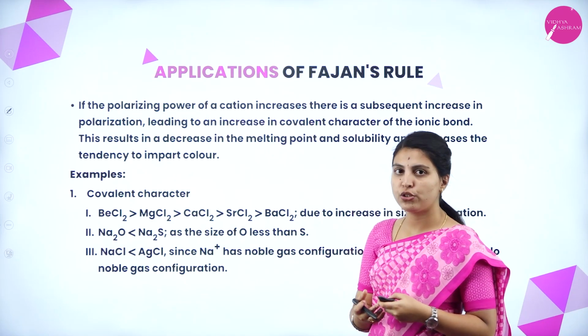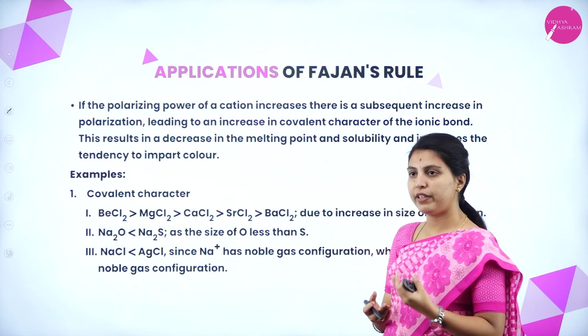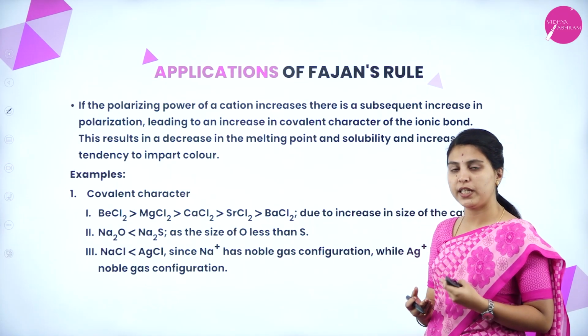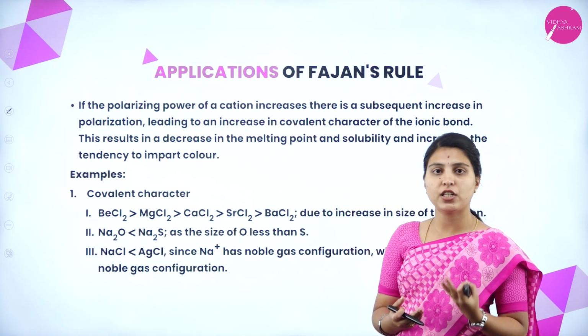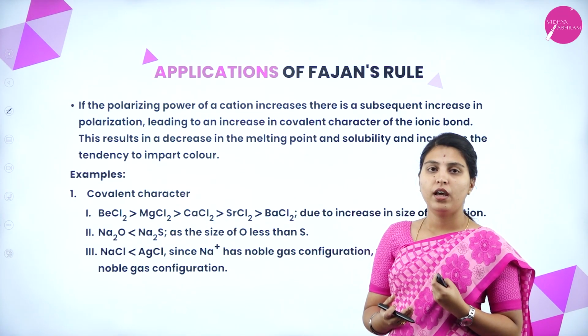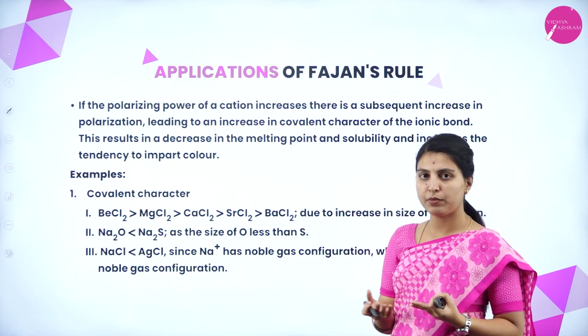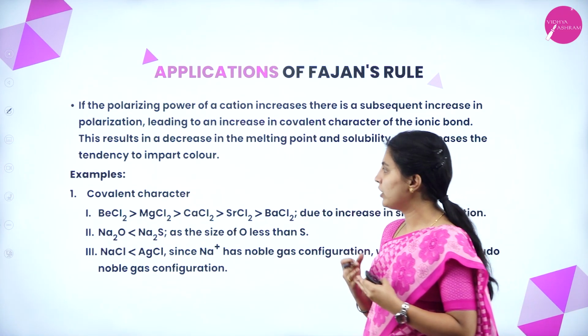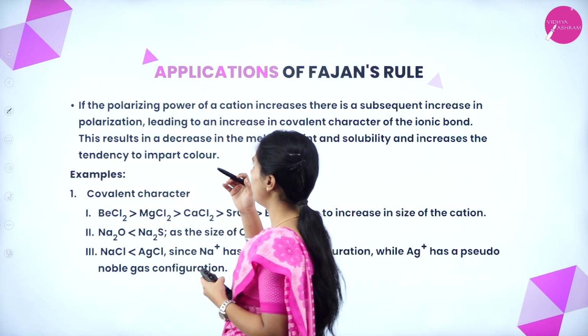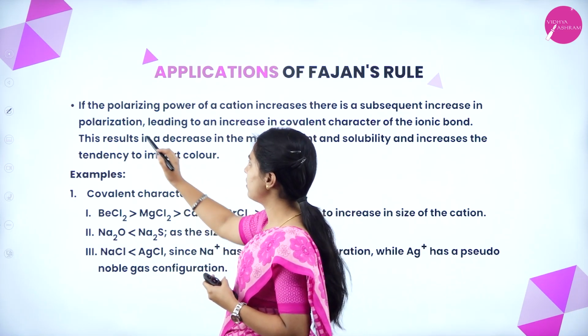Next, applications of Fajan's rule. Whatever we have seen: larger cation should be there, smaller cation should be there, larger anion should be there, and it should be covalent. The two atoms should have larger charges. These are all things we have seen. So, what is the application we are seeing now?